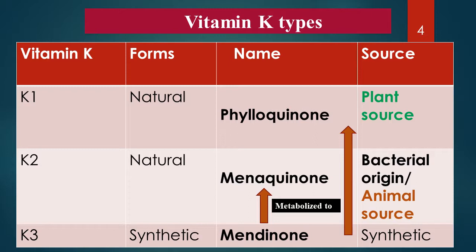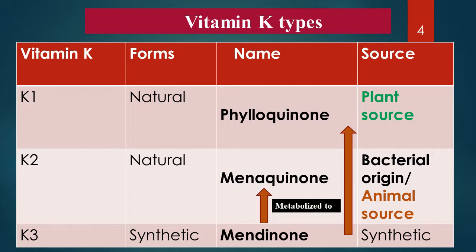In our body, menadione can be metabolized into menaquinone or phylloquinone. The biological activity of vitamin K2, menaquinone, is questionable because though it is synthesized by our intestinal bacteria in large amount, how much it is absorbed and how much biological activity it has in our body is questionable.